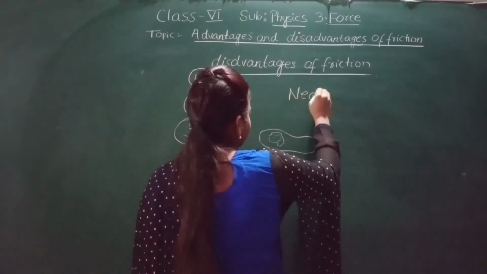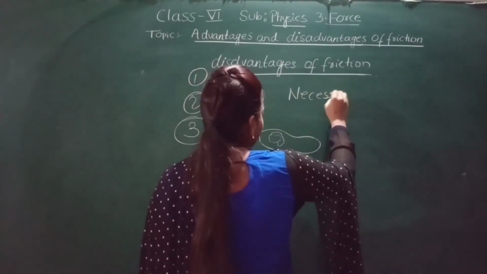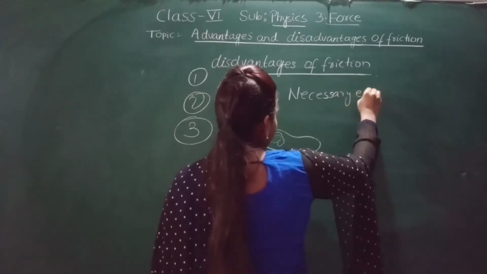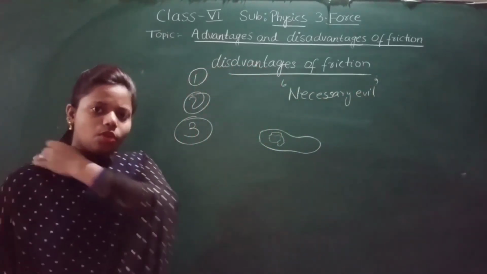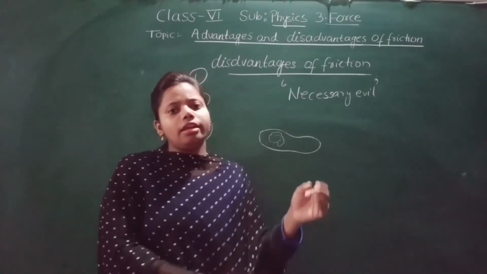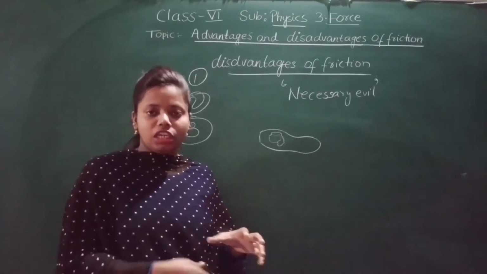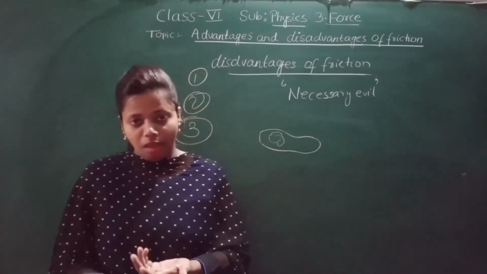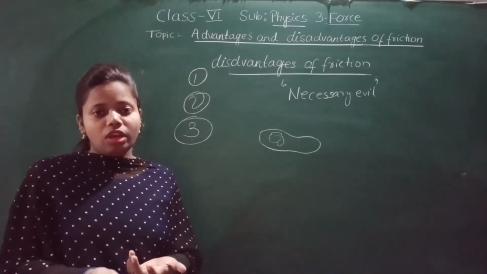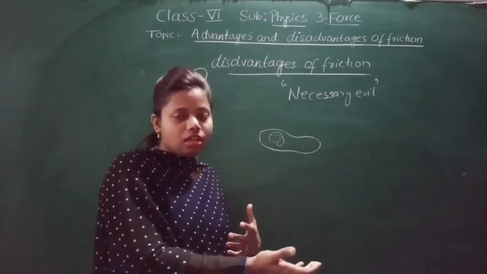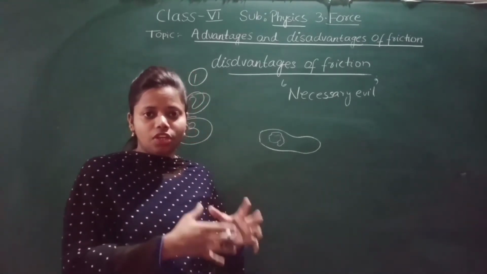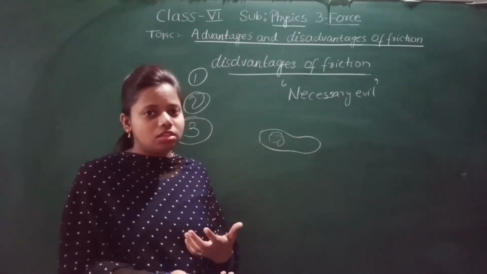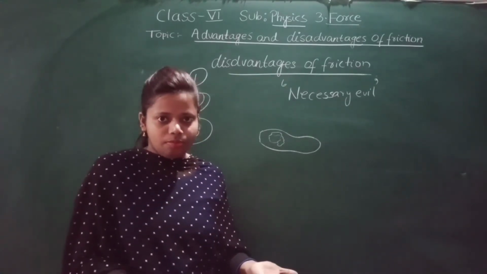Now one more thing is that friction is a necessary evil. Friction is a necessary evil. Now what does this mean? You know that because of friction, heat is produced and the machine parts get damaged. Then we have to buy another one, or we have to replace it. Because of friction, heat is produced, there is wastage of energy, and the machine gets damaged also.